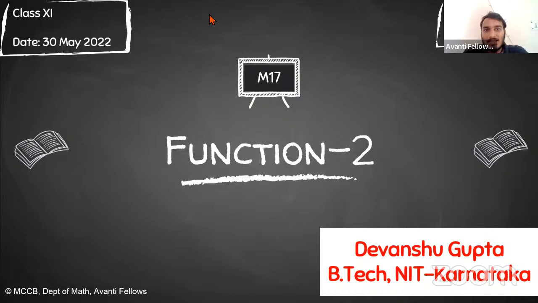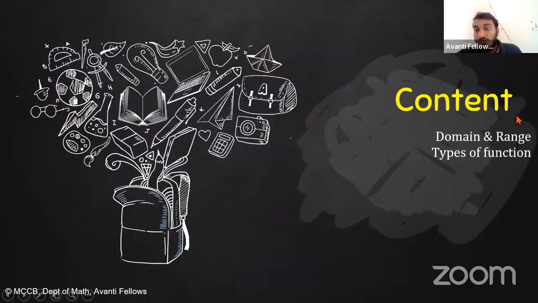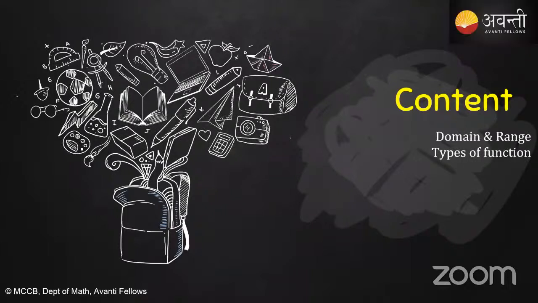If these two conditions are satisfied, then we will say we have a function. Otherwise, it is not a function. Clear, right? So in today's class, we will move on to what the domain and range of a function are, and then we will see the types of function. Is this clear?